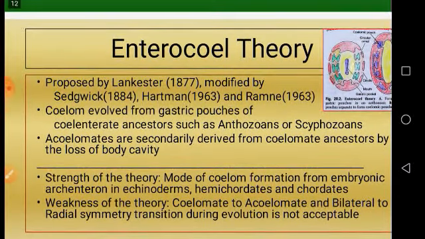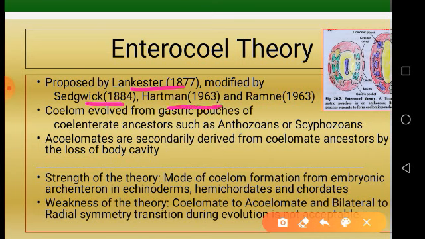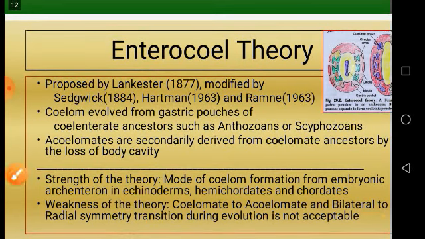This enterocoel theory was put forward by Lankester in 1877, and it was modified by other scientists like Sedgwick in 1884, Hartmann in 1963, and in the same year Ramney also modified it to some extent. So what does this enterocoel theory tell us? Here the coelom is evolved from the gastric pouches of coelenterate ancestors. Try to understand clearly. Coelom is evolved from gastric pouches of coelenterate ancestors, such as anthozoans or scyphozoans.